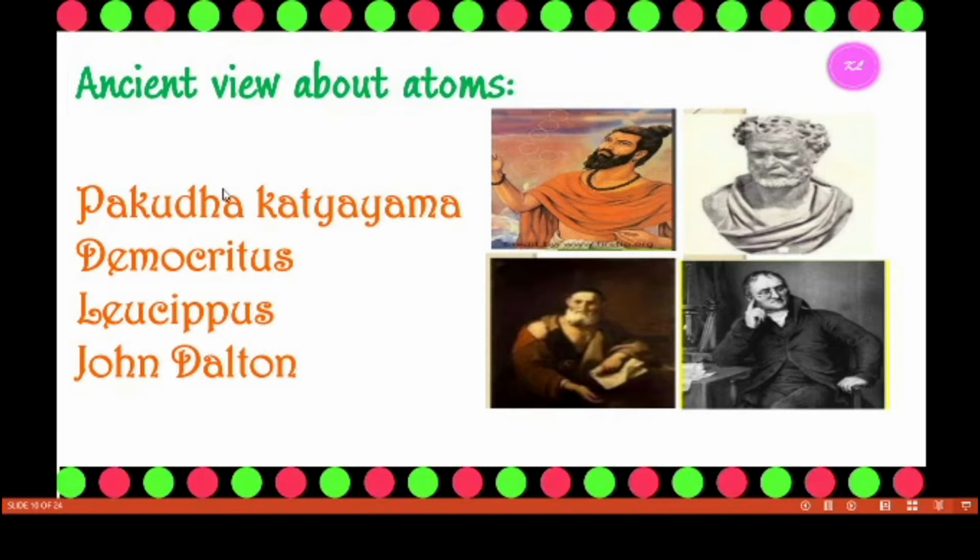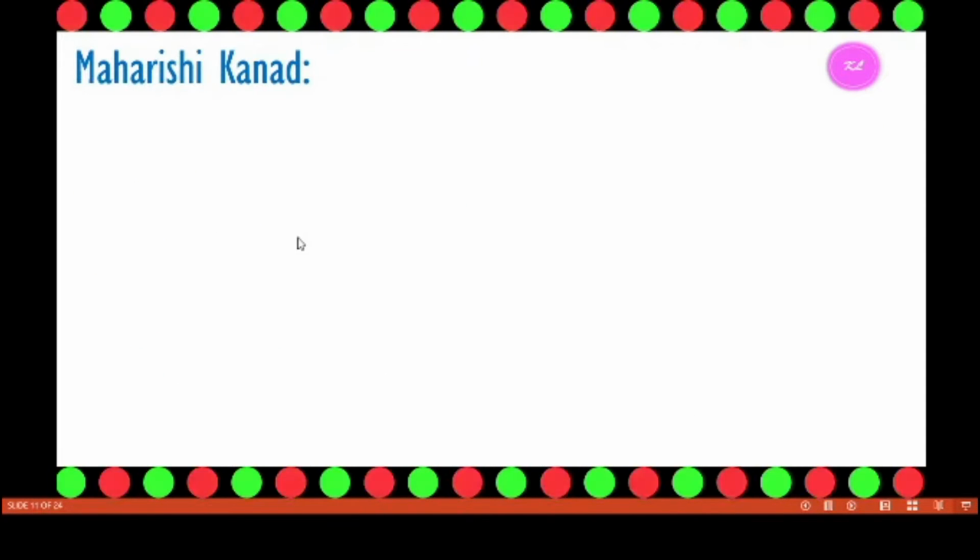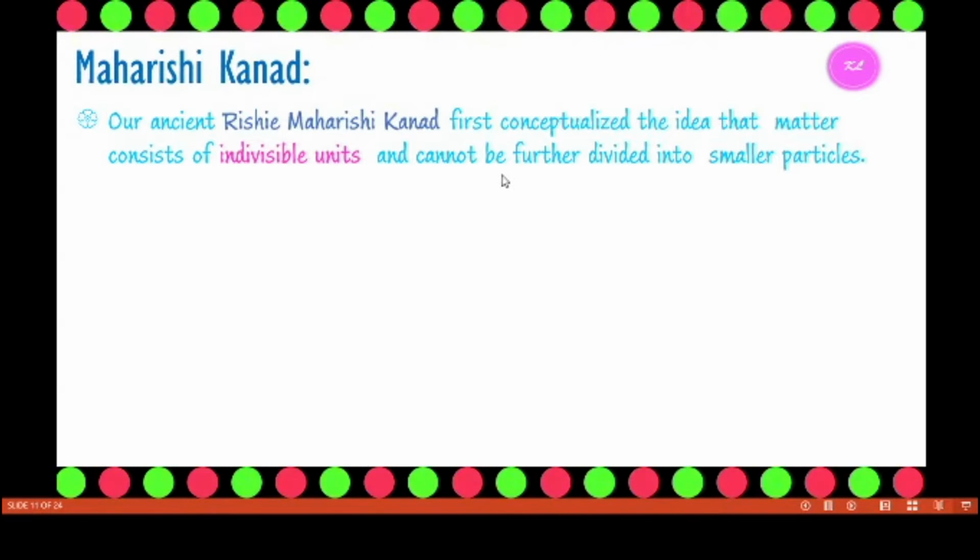These atoms were researched by many scientists. Kanada, Democritus, Leucippus, and John Dalton are the scientists who researched atoms. They gave many ideas about atoms. Our Indian scientist, a sage, Maharishi Kanad, was the first to conceptualize the idea that matter consists of indivisible units and cannot be further divided into smaller particles.